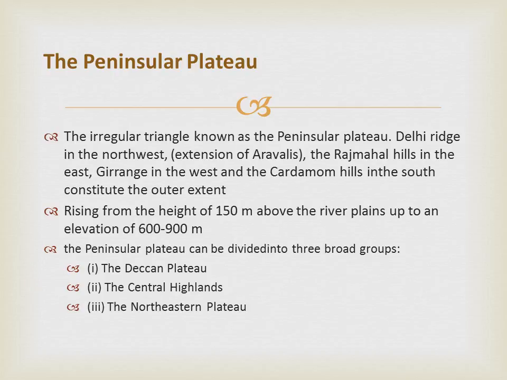The Satpura Range is formed by a series of scarped plateaus on the south, generally at an elevation varying between 600 to 900 meters above the mean sea level. Then the Northeastern Plateau. In fact, it is an extension of the main peninsular plateau. It is believed that due to the force exerted by the northeastward movement of the Indian plate at the time of the Himalayan origin.